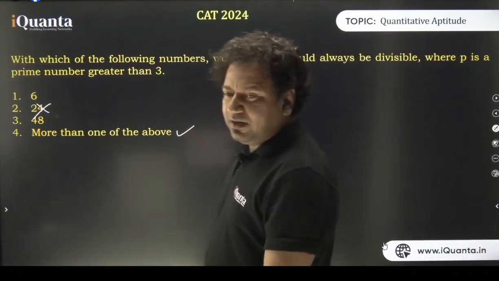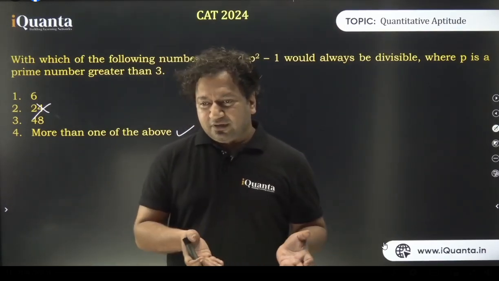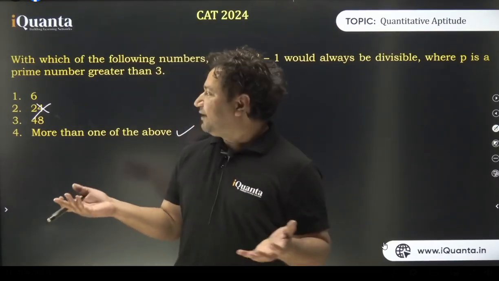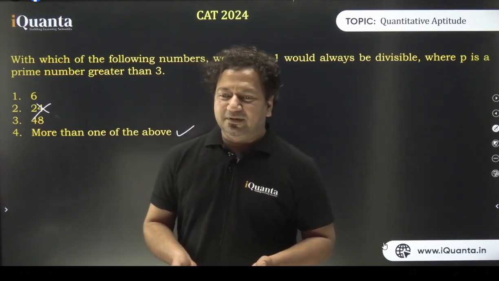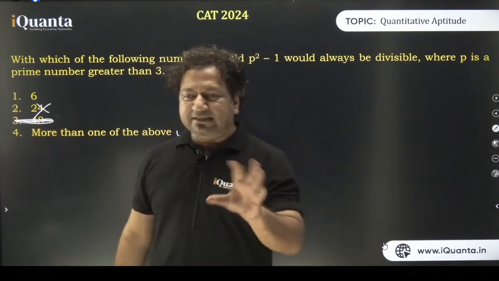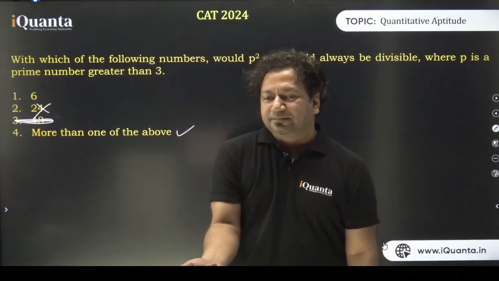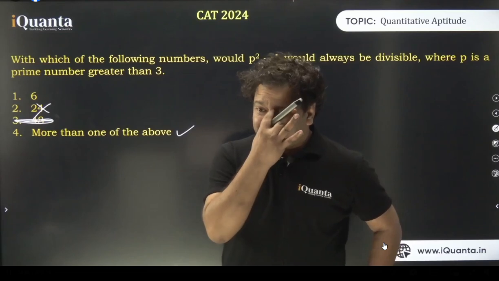The thing is, the people who got 24, they should realize that 6 itself is a factor of 24. 24 से कोई चीज अगर डिवाइड होगी तो 6 से तो होगी ही ना, तो 48 नहीं है. कुछ लोगों ने 48 निकाल के उनका आंसर सही हो गया, बट लॉजिक गलत था. द आंसर इज 6 and 24. If you got 24, 6 should already be there. Okay, this happens in CAT.